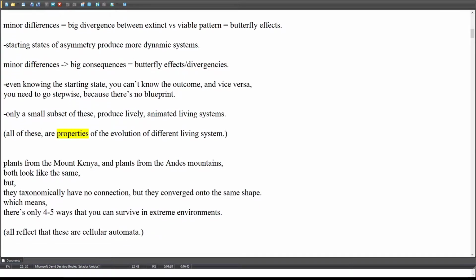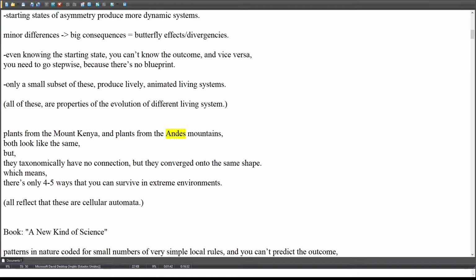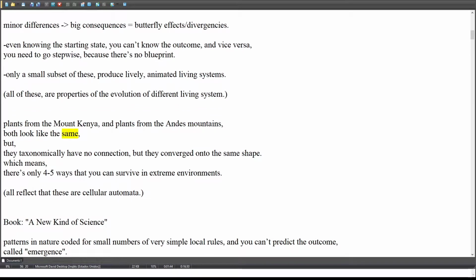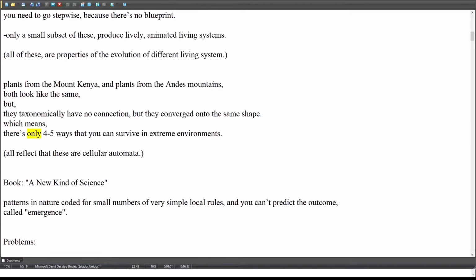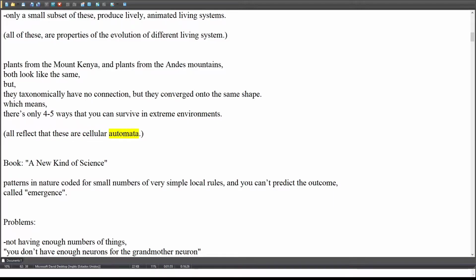All of these are properties of the evolution of different living systems. Take plants from Mount Kenya and plants from the Andes Mountains. Both look the same, but taxonomically they have no connection; they converged onto the same shape. Which means there are only four to five ways that you can survive in extreme environments. All of this reflects that these are cellular automata.